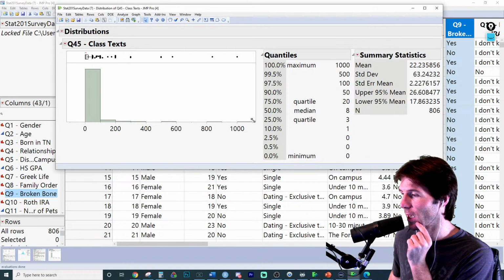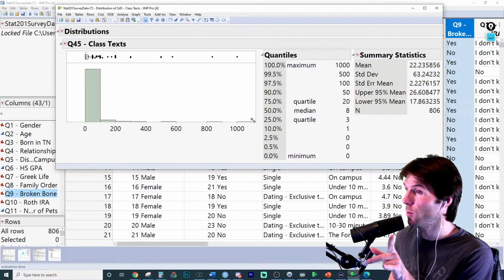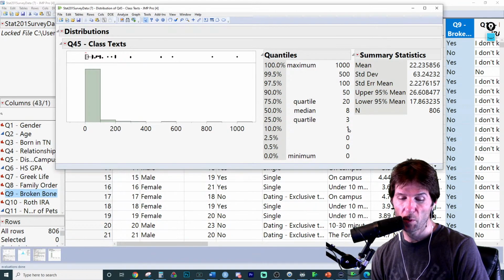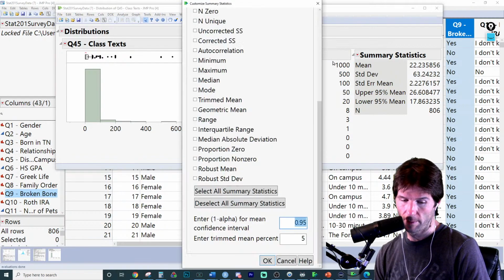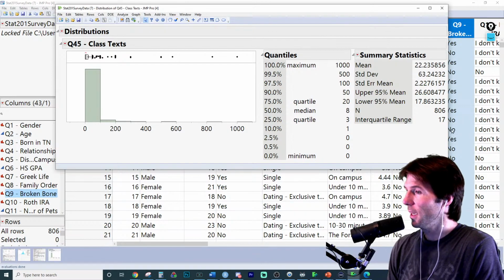But someone says they send 1,000 texts. So the center would be the median, and the spread would be the IQR. The IQR right here, we could add it to the data if we want. If you're going to do the IQR, you could add it by going to customize summary statistics and adding it right there.